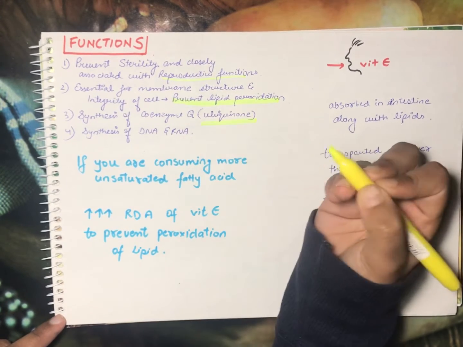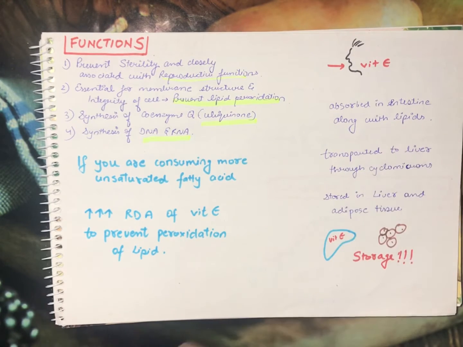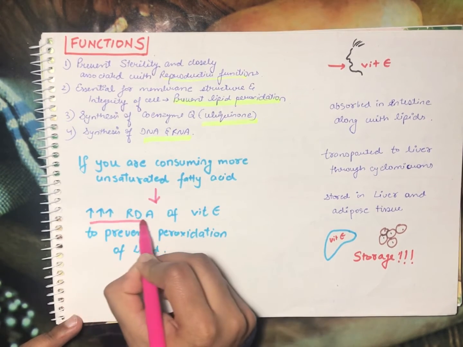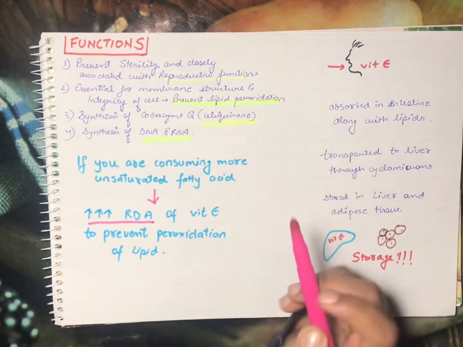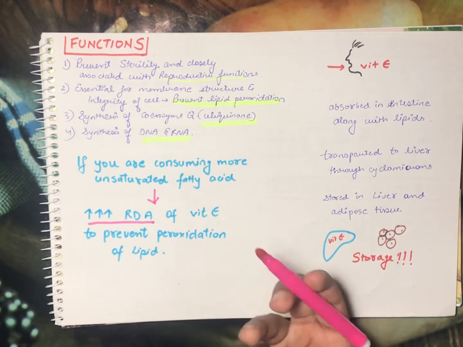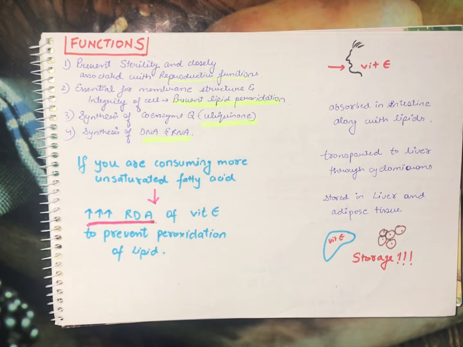So guys, if you are consuming a lot of unsaturated fatty acids, a lot of oily food, a lot of unhealthy food, I will suggest you to increase your required daily allowance for vitamin E just to prevent the peroxidation of the lipids. Because if you are eating a lot of fast food, please stop eating it. So what will happen when you take vitamin E?